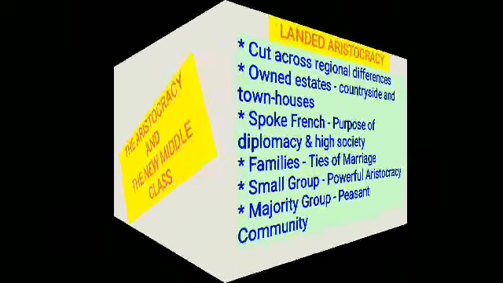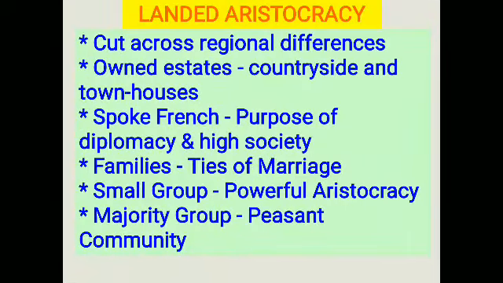Now we'll move on to the most important category here, the aristocracy and the new middle class. As I already told you, the word aristocracy means a form of government in which power is in the hands of a small privileged ruling class, that is, nobles. Socially and politically, which group of people was considered the dominant class on the continent of Europe? We can say it was the landed aristocracy.